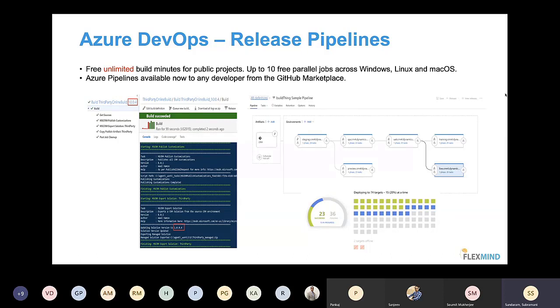That kind of flexibility is available, and you can see the real-time status of what has failed and what is successful. And if you see the picture above, I'm having multiple stages, and I can run parallel stages at the same time. For example, if I have a SIT environment, a UAT environment, and then a production environment, I can run SIT and UAT at the same time with different branches. Consider, for example, SIT has to run from the develop branch and UAT has to run from the QA branch. I can run these two releases at the same time with two different branches and two different pipelines. That kind of privilege can be given as part of your release pipelines.